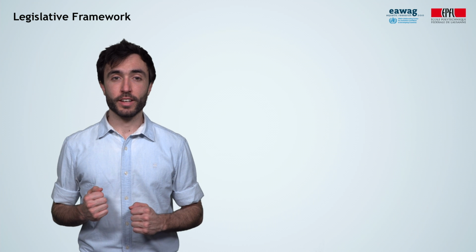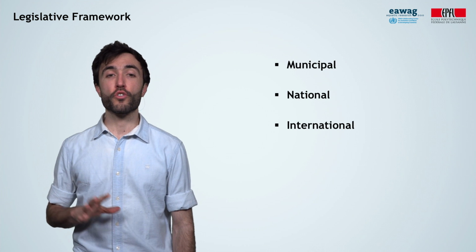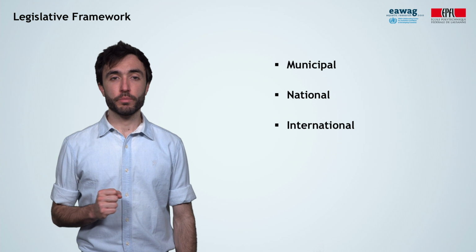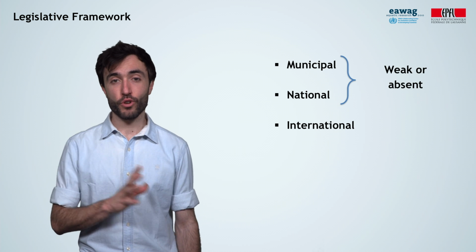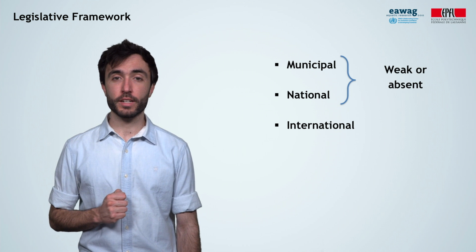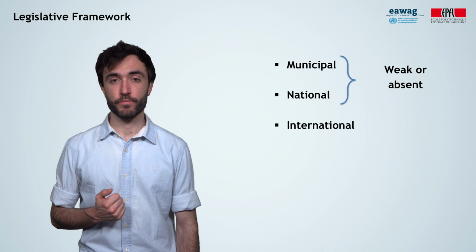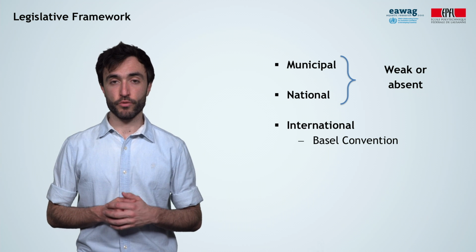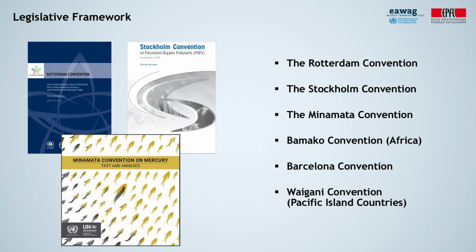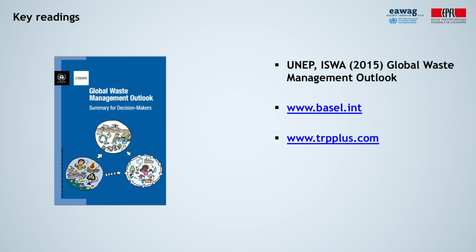Legislation on hazardous waste can be applied at municipal, national, or international levels. On municipal and national level in low and middle income countries, the legislative framework is either weak or absent, with poor enforcement mechanisms and low institutional capacity. On an international level, the Basel Convention is the most important regulatory framework. Several other similar conventions that intend to regulate and control the flows of hazardous materials and wastes are shown here. For further information, you can also have a look at these sources.